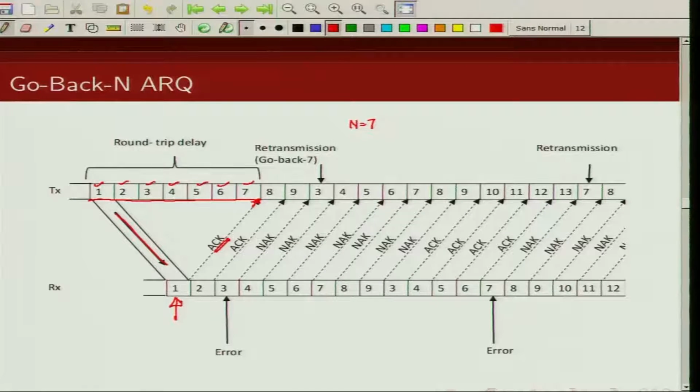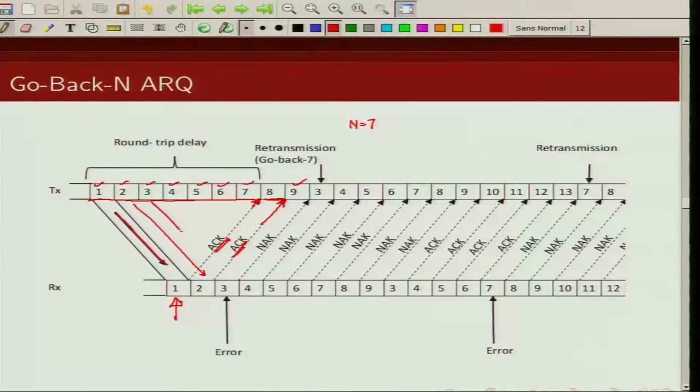So now we send packet number 8. In the meantime the second packet was sent and received correctly, so the transmitter gets an acknowledgement for it and transmits a new packet, frame number 9.